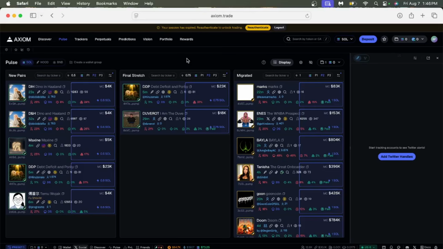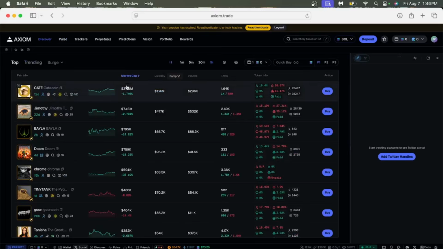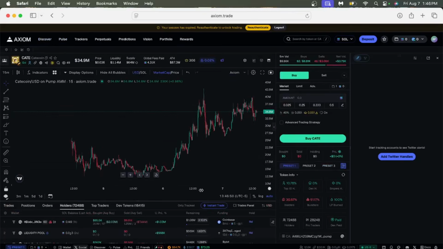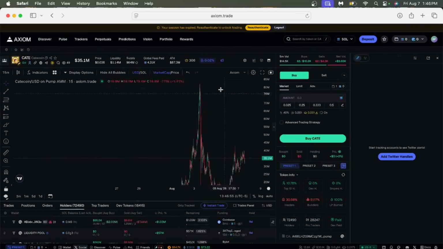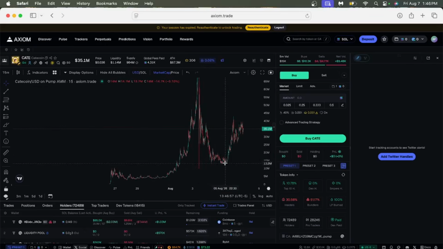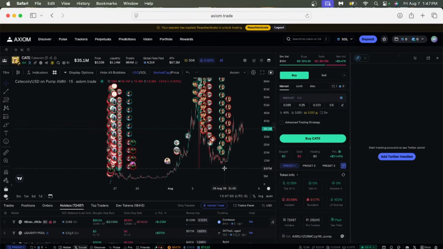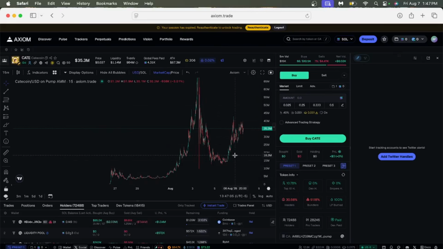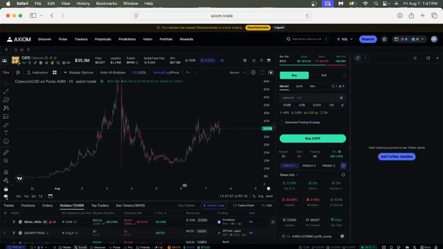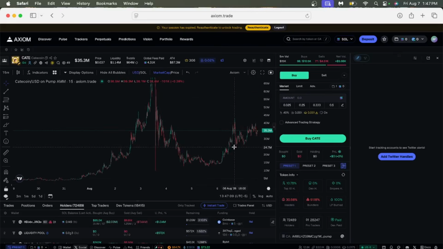On big coins or final stretch and migrated coins, right? So for example, let's look at Kate coin, which went down a lot lately in the past couple days, and then it's starting to recover, right? So as you guys can see here, this coin went from around 85 mil all the way down to 10 mil in one day, which was a very good dip to buy on, but a lot of people couldn't catch that dip, right? Because it happened so quickly. So the way that I would have played this coin is wait for it to dip back down near 10 mil. I would have bought around in this range here.